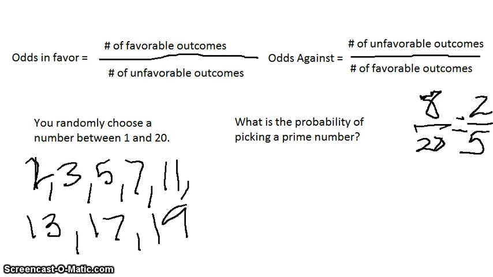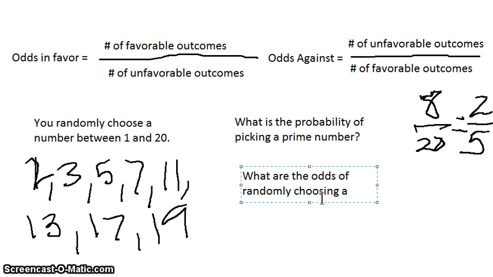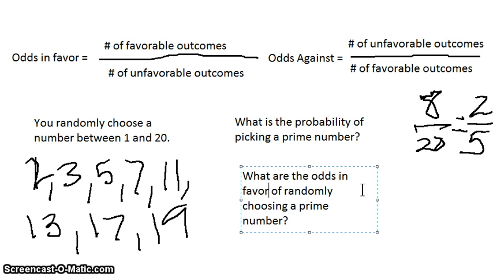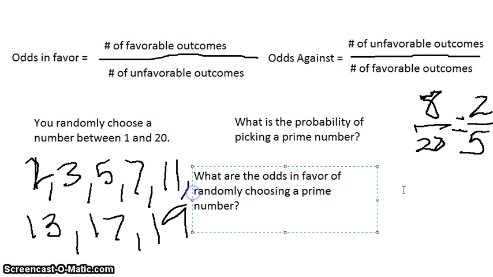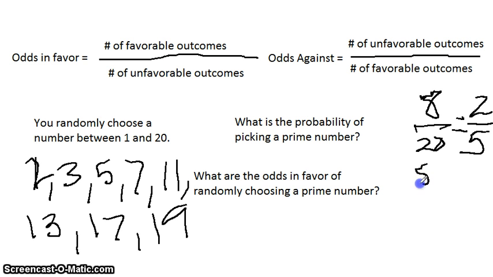Now, if I say, what are the odds of randomly choosing a prime number, and we'll say odds in favor of randomly choosing a prime number, that's going to look different because that is going to be the things that we want, which is the 8 prime numbers, compared to the things that we don't, which are 12.